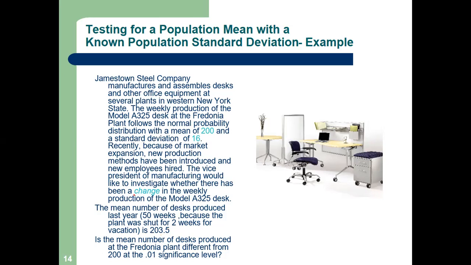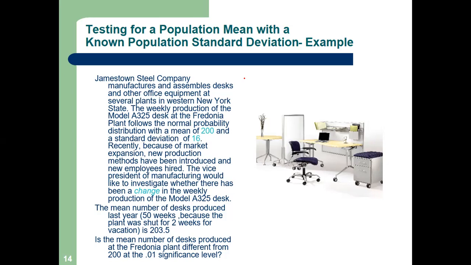Please let me read the problem for you. It is a modernization problem. The vice president is modernizing the plant. The weekly production of the model A325 desk at the Fredonia plant follows a normal probability distribution with a mean of 200 and a standard deviation of 60.